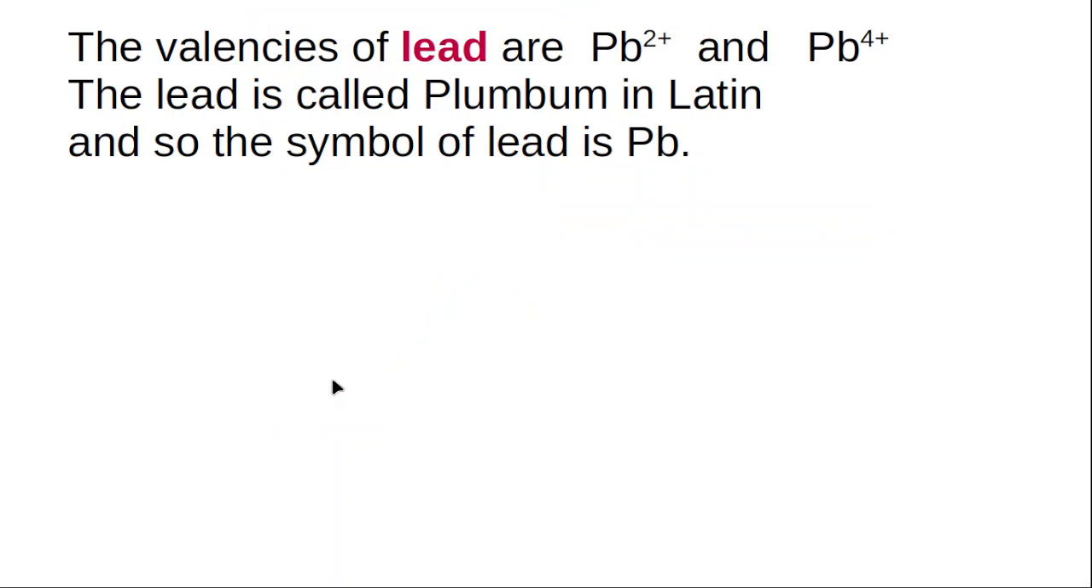Let us go to valencies of plumbum. Plumbum is called lead in English. Lead is the English word, plumbum is the Latin word. Already I told you we are still using Latin words, and so the symbol of lead is not Le, but it is Pb. So the valencies of lead are Pb2 plus and Pb4 plus.